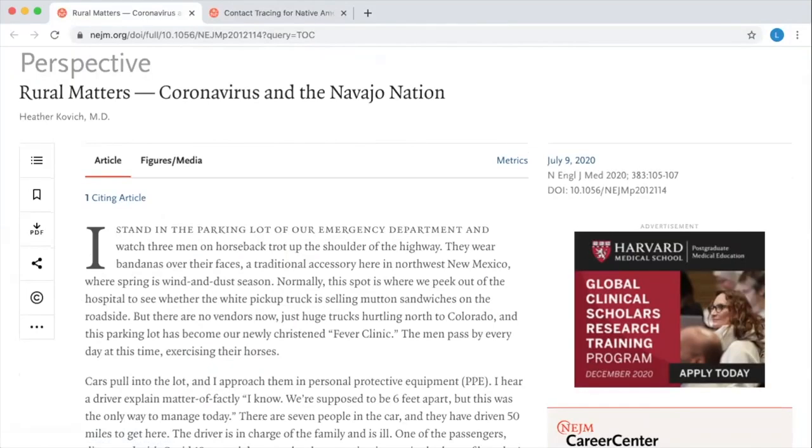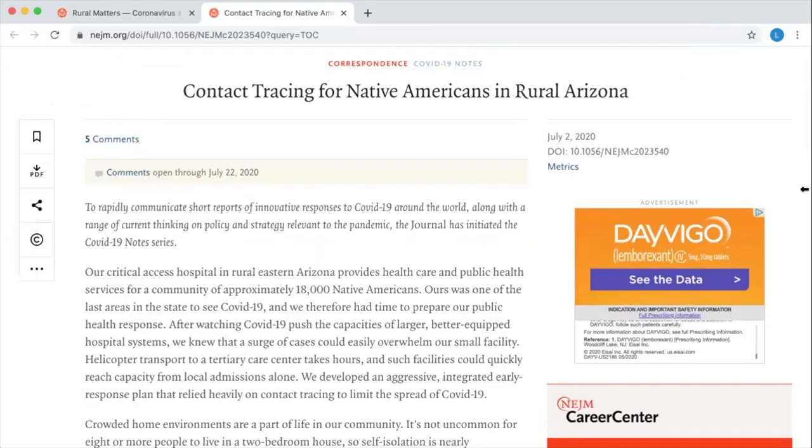Two recent articles in the New England Journal of Medicine explore this issue. The first is Rural Matters, Coronavirus and the Navajo Nation. The second is Contact Tracing for Native Americans in Rural Arizona. We encourage you to read more and think about the systemic issues that are leading to severe COVID-19 outcomes in Southwestern Native American communities.